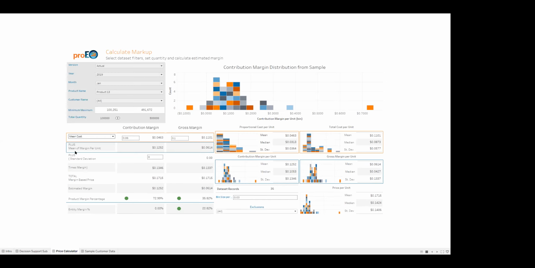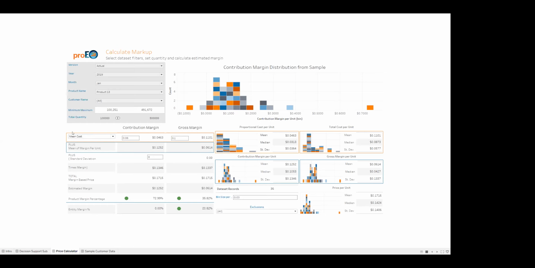Now, mean cost plus our contribution margin per unit or gross margin per unit, plus any of these deviations gives us a basic price minus cost to get this estimated margin-based price here. And then finally, the entity margin percentage below here is a catch-all hurdle rate to encompass trivial costs that might be too costly to itemize.